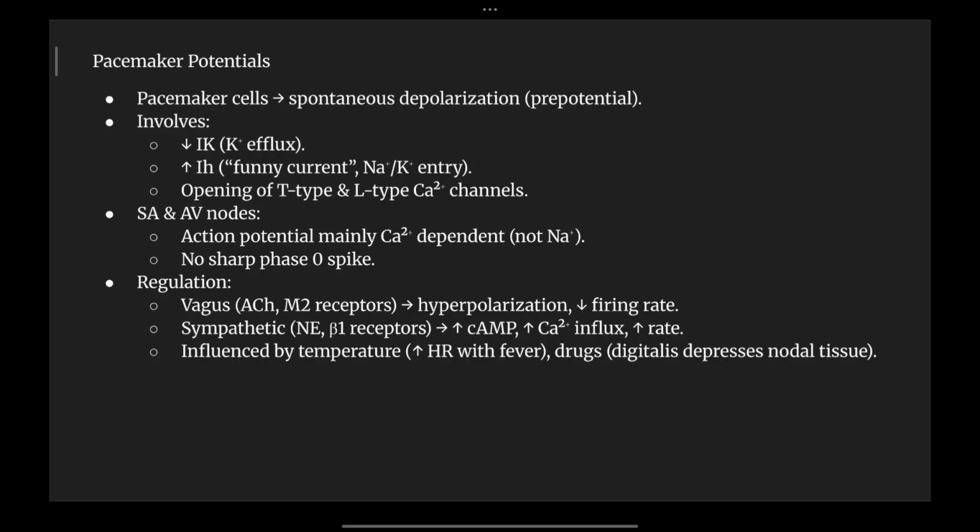So these are the ones that are causing the pacemaking process, wherein there is an increase in cAMP and increased calcium influx, and there is an increased rate of sympathetic action that is happening on the cardiac muscles.